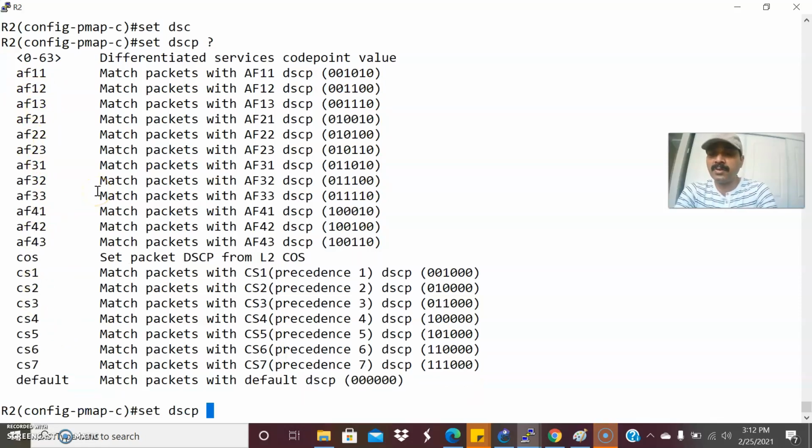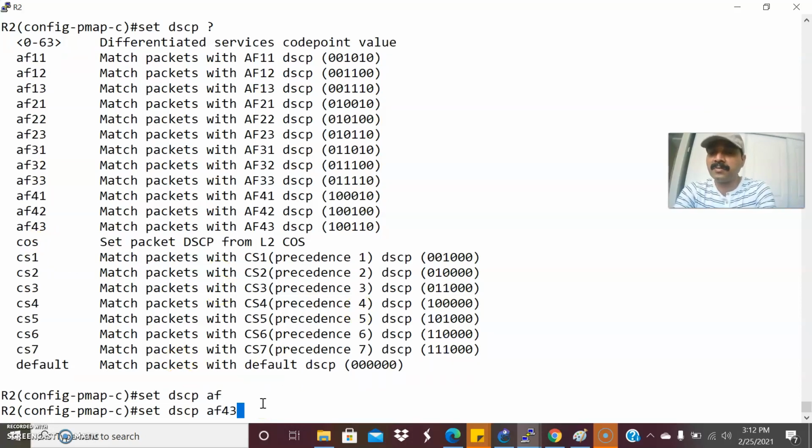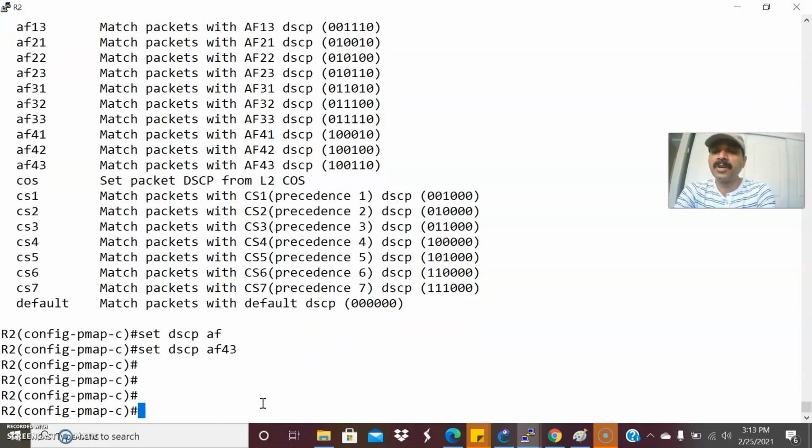So now let us do the DSCP marking. The highest class always gets the better treatment. If it is AF4, this 4 will always get the better treatment, because this is the highest class, right? So 4 is for better treatment and 3 is for drop precedence. I already explained this in my previous video, and you can refer to that. So set DSCP AF43. Okay, so I have done with this.